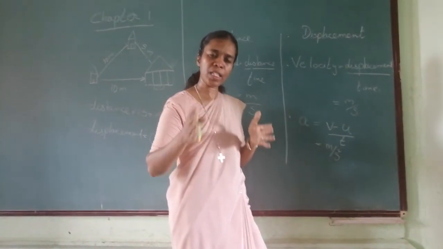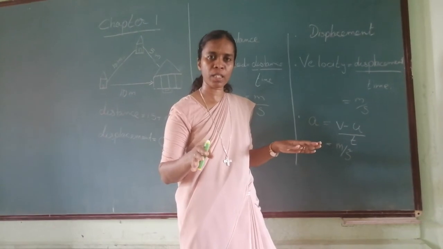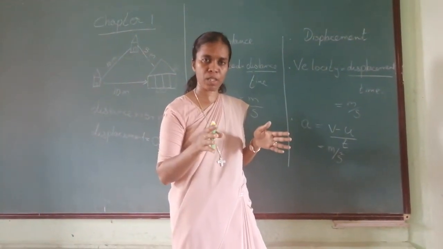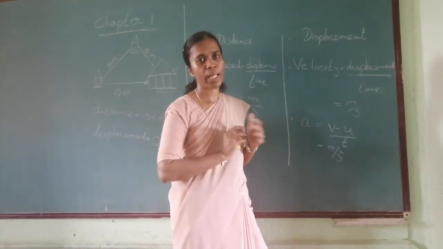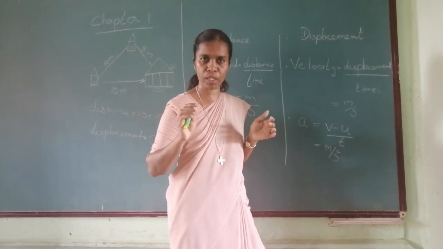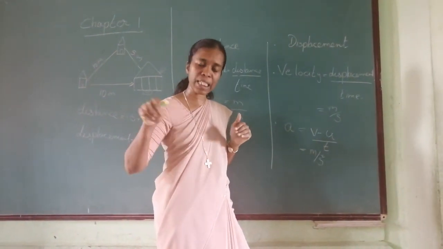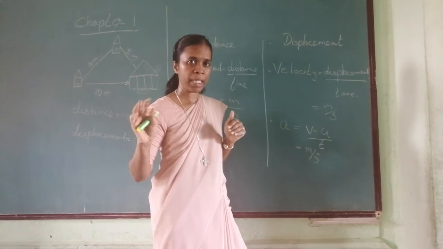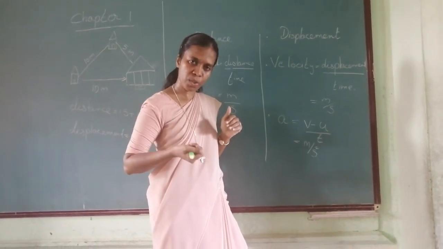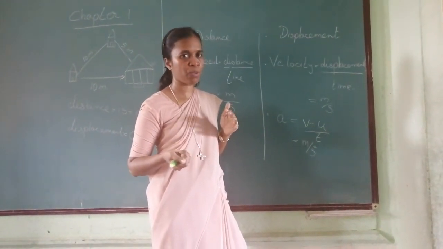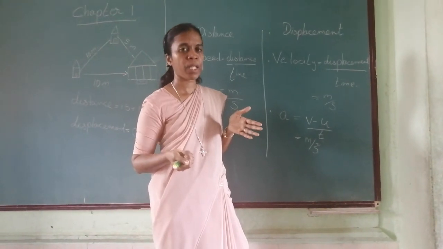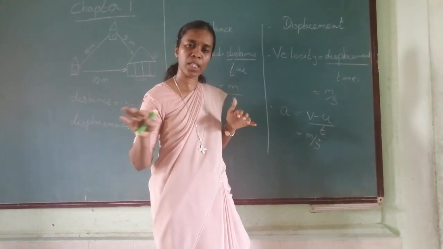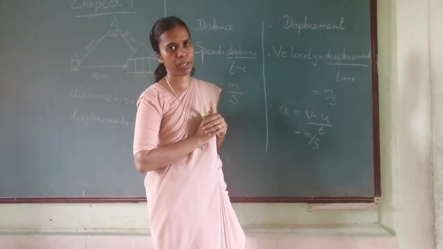If final and initial velocities are both the same, if there is no change, then we call it zero acceleration. It is going at the same speed, so it is zero acceleration. If it is increasing, it is positive. If it is decreasing or in the opposite direction, then it is negative, which is also known as deceleration.